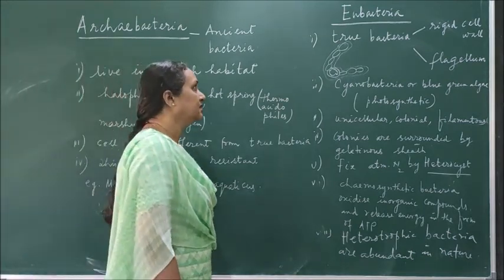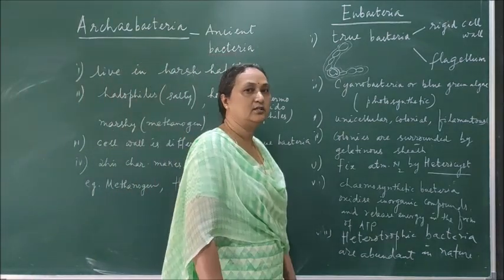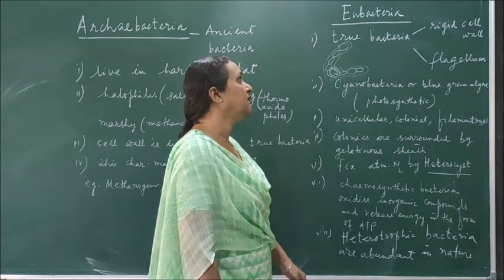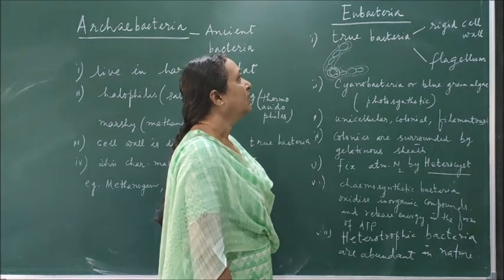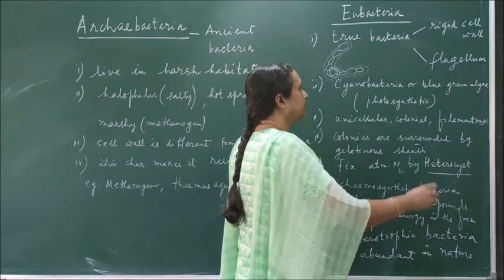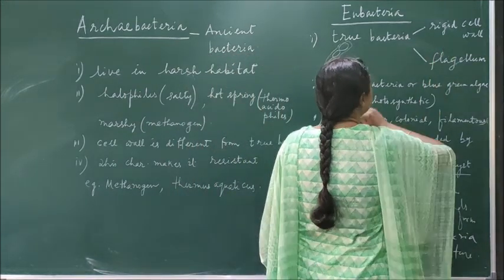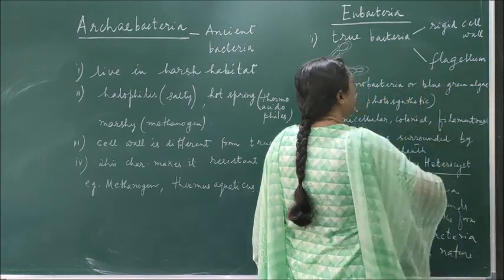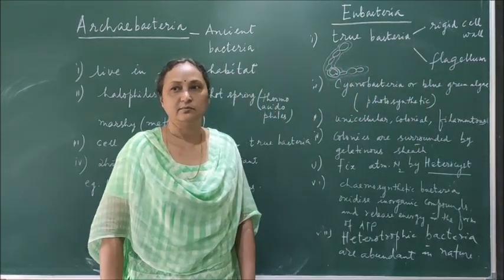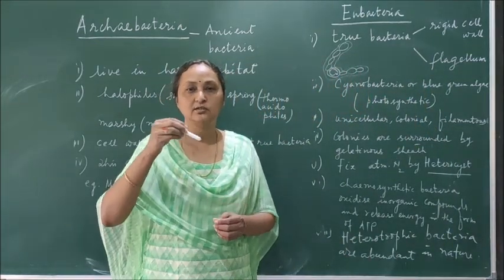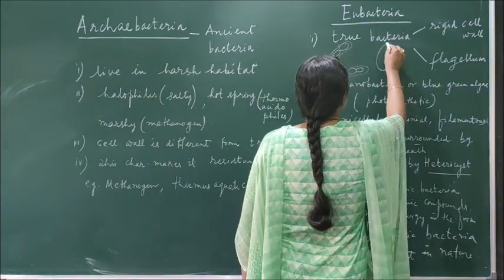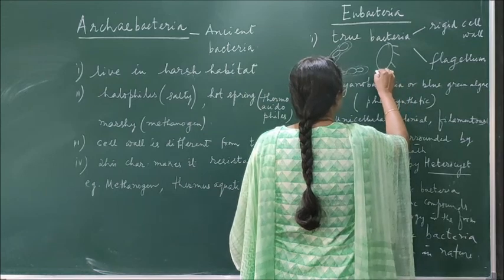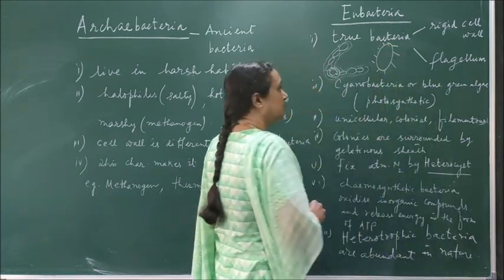Then the rest of the bacteria belong to another group which is called the Eubacteria. Eubacteria are actually true bacteria. And here you can find they have a cell wall, just like plants, and the body is surrounded by flagella. Flagella are small thread-like structures which develop from the surface of the cell, like this.